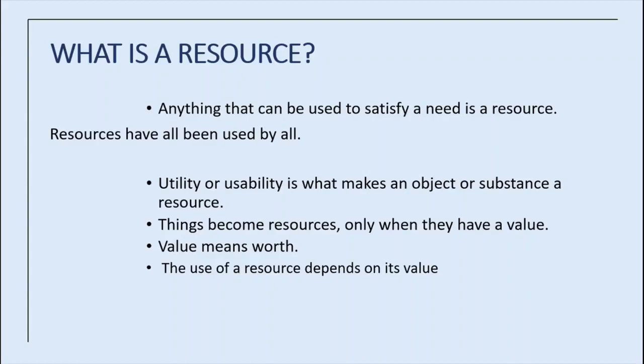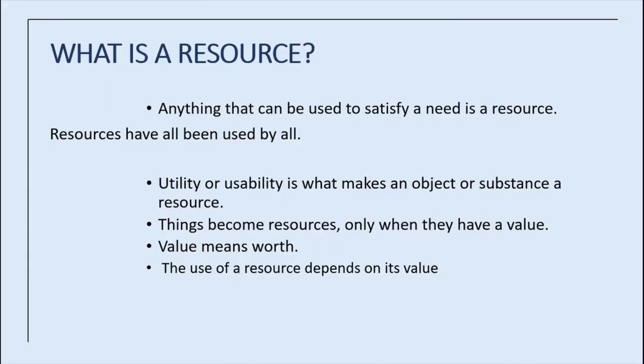The use of a resource depends on its value. How? For example, sugar and jaggery are both extracted from sugarcane, but each one has a separate value. Sugar is costlier than jaggery, isn't it? Because sugar is made with many chemicals, it looks white, and it gives a separate taste.